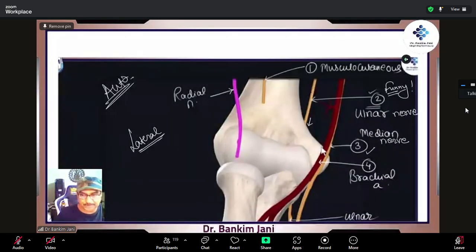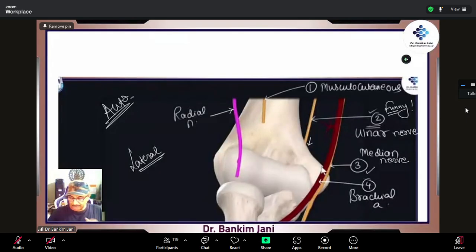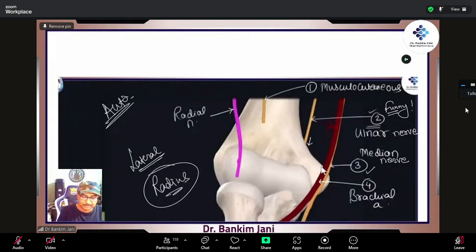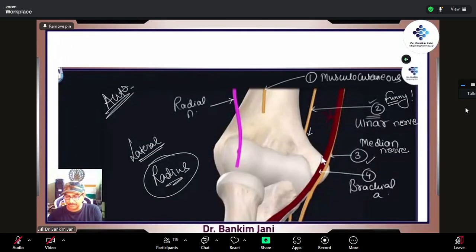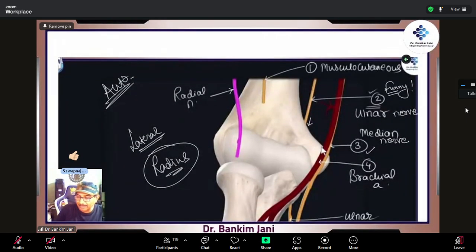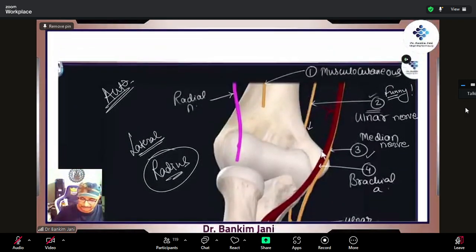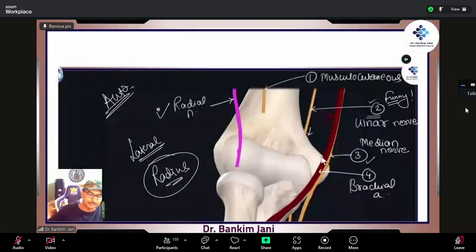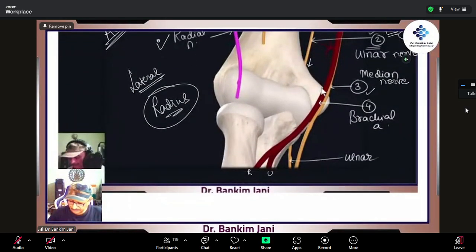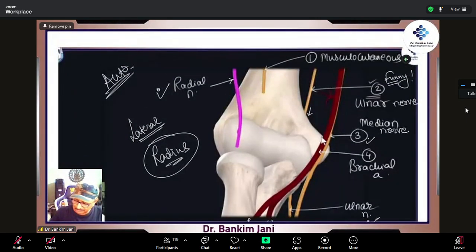Yes, just from the layout, this is like a picture, like a visual impression. Just by watching, you know what we are getting on the lateral side and on the medial side, right? And as such, on the radial side, there is the radius bone. So this is the radial nerve, easy to remember. Similarly, the ulnar nerve is also easy to remember. Median, the name itself is telling that it is on the medial side. So that is also easy, right? So we cannot make confusion between the radial nerve, the ulnar nerve, and the median nerve, that is also clear.